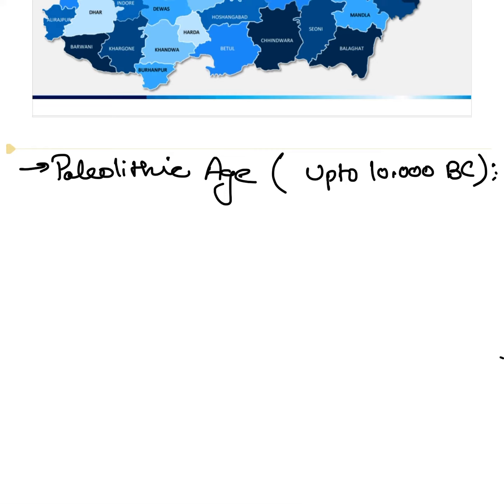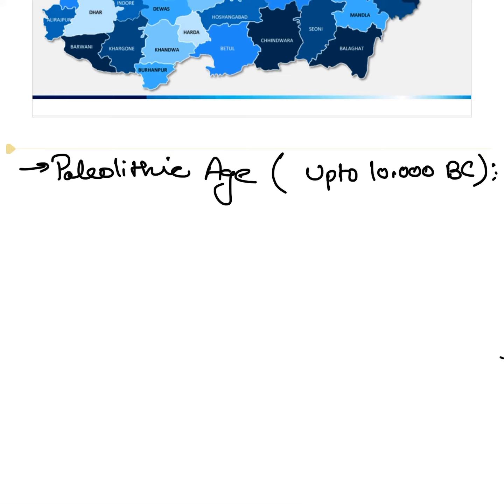Before 10,000 BC, we don't have much documentation or many resources to confirm the happenings of that particular time. So this period is not very important, but there are some facts that might come in the examination, so we must know at least about those things.